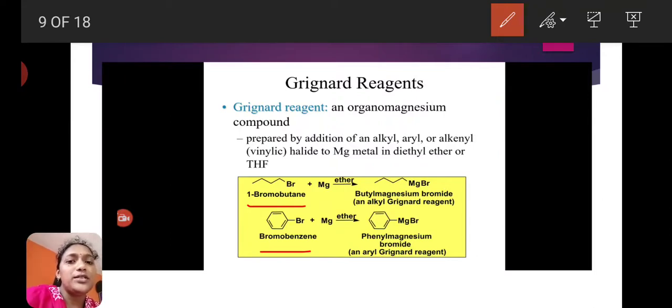Okay, two methods we discussed: one is preparation of alkyl Grignard reagent and another is aryl Grignard reagent. It is a simple preparation method: alkyl halide or aryl halide reacts directly with magnesium metal in the presence of diethyl ether, and it will give the Grignard reagent.